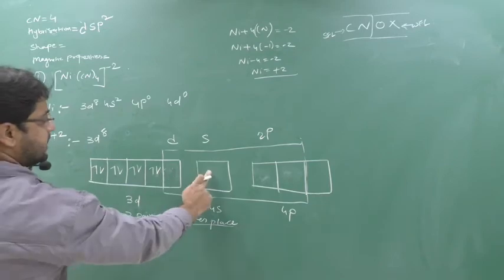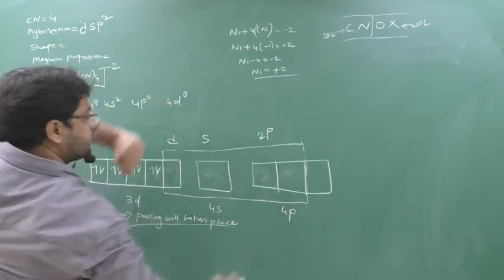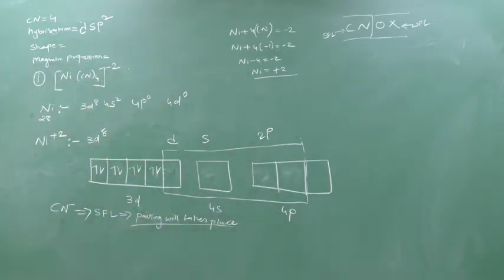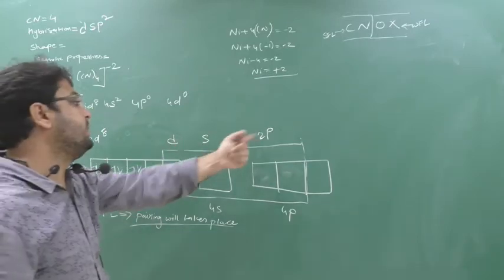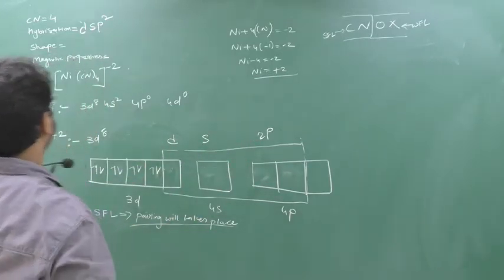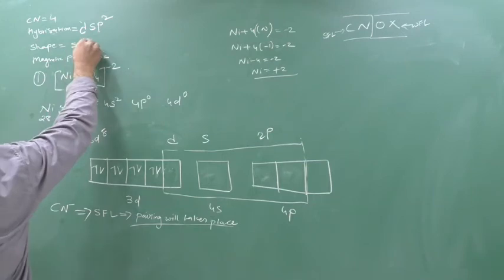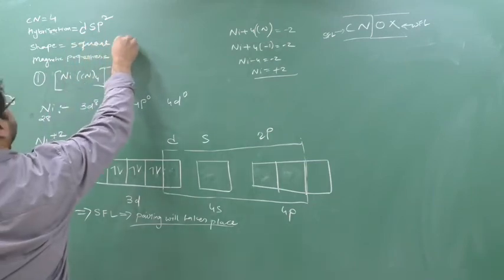So here 1 cyanide, here another cyanide, and here 2 cyanide. 4 cyanide will be accommodated. So how many overlapping will occur? D, S, P. How many? 2. So here DSP2. But DSP2 means which shape? Square planar. Square planar. Yes sir.